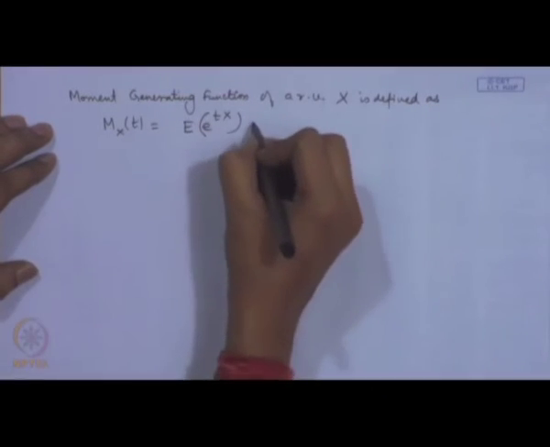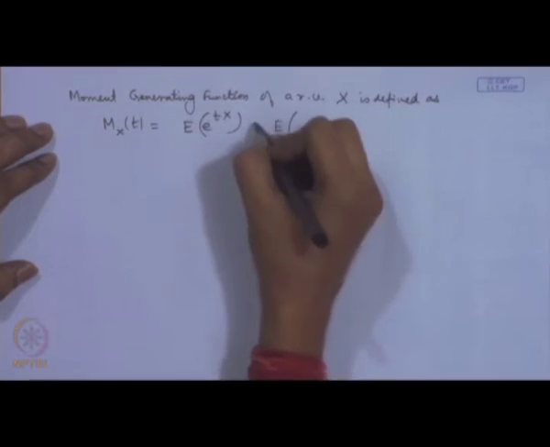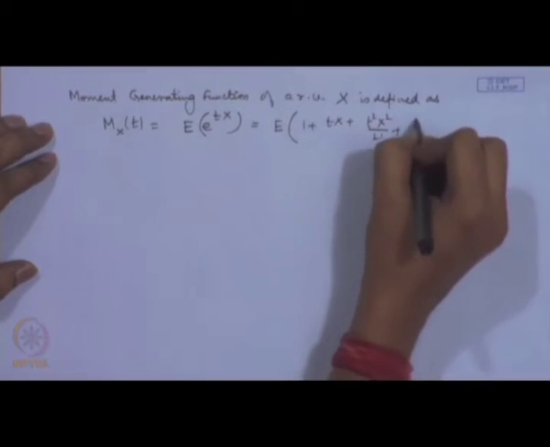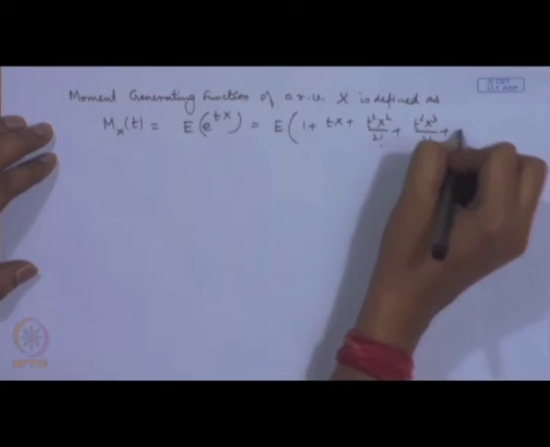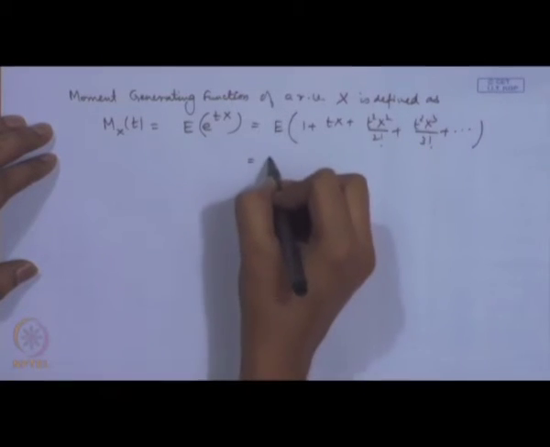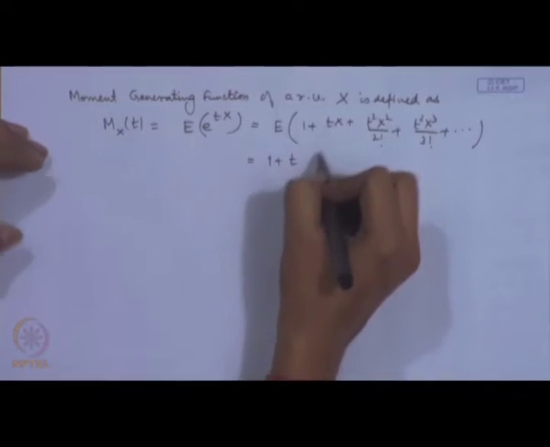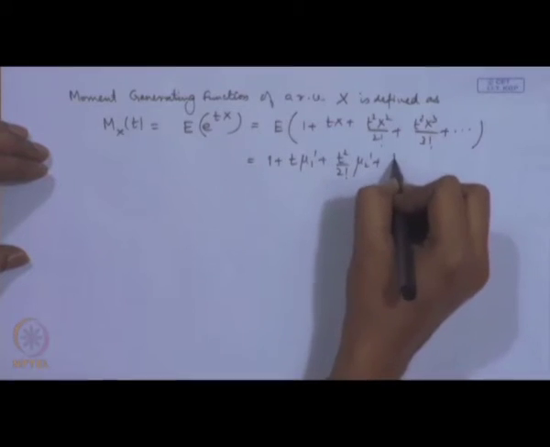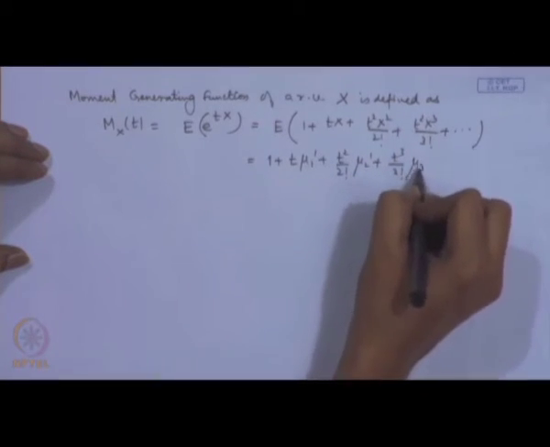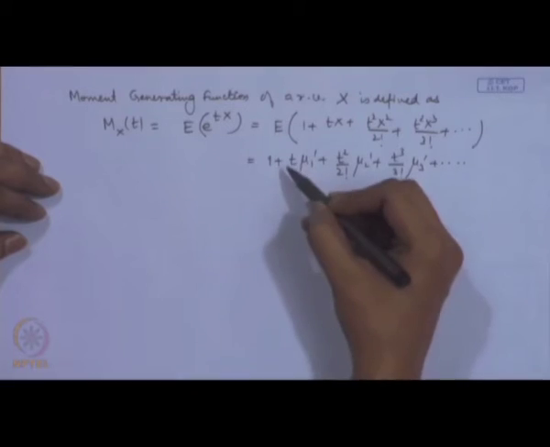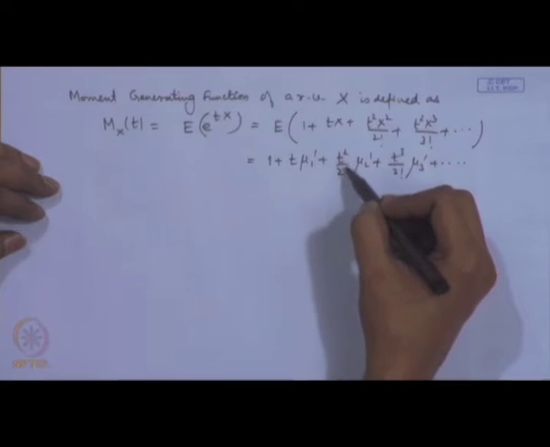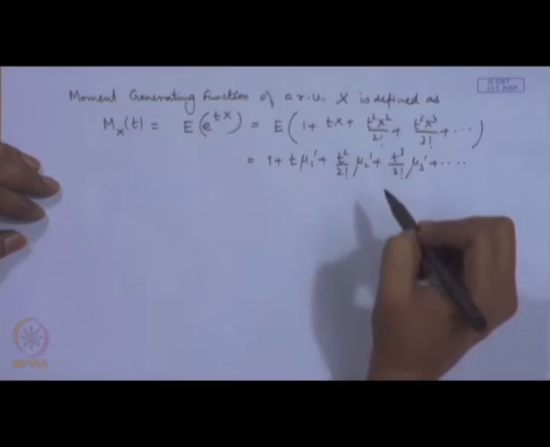Why is it called moment generating function? Because suppose this exists, then we can consider the expansion of this in Maclaurin series and apply this expectation linearly, then you get t expectation x, that is mu 1 prime, plus t square by 2 factorial mu 2 prime, plus t cube by 3 factorial mu 3 prime, and so on. That means, the series that we are getting is an infinite power series in t with the coefficient of t to the power k by k factorial as the kth non-central moment.